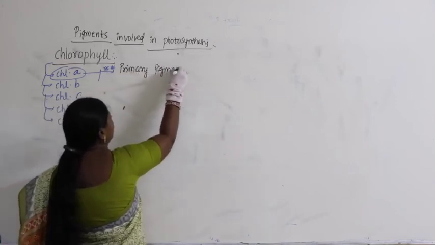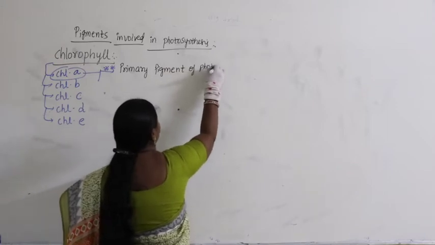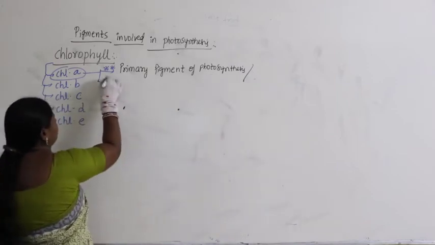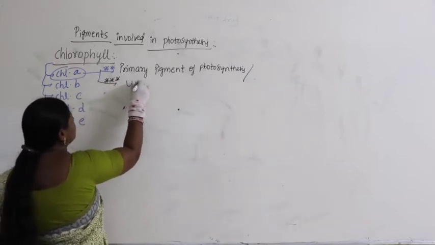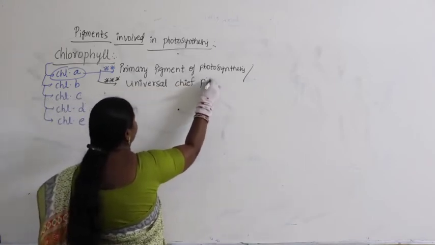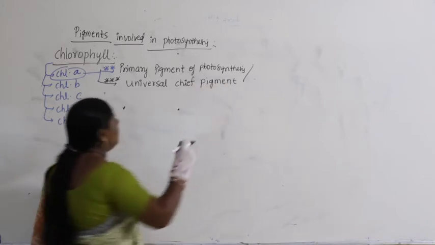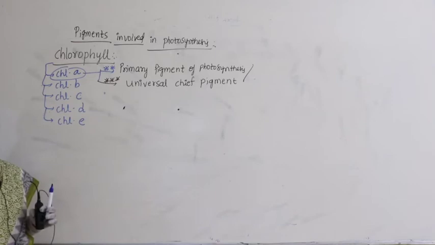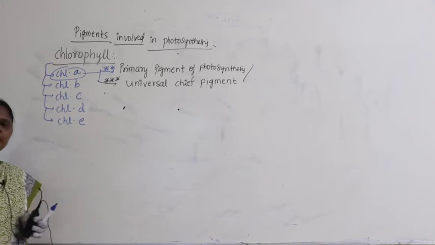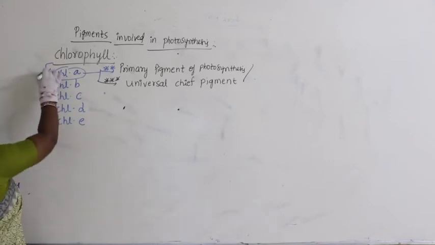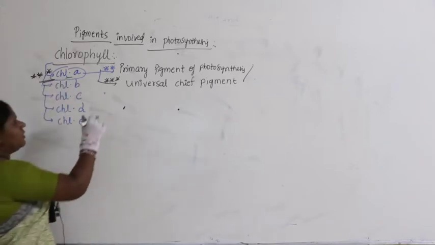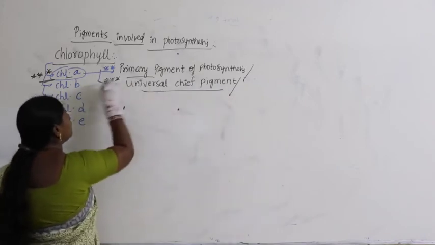The primary pigment of photosynthesis. Or also called as universal chief pigment, which is the most universal pigment, meaning it occurs everywhere and plays a very important main role in photosynthesis. Means who is that? Chlorophyll A, very important. So, chlorophyll A is not only the universal chief pigment, it is also called as